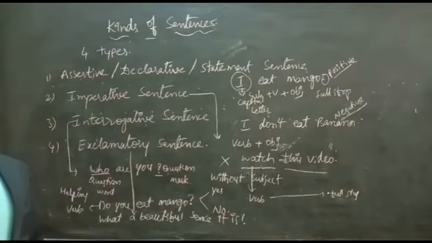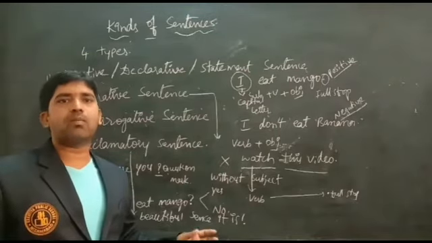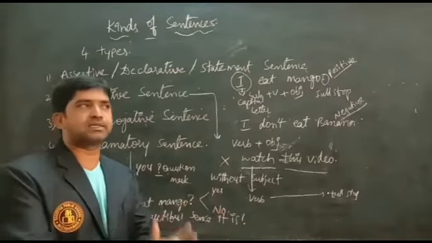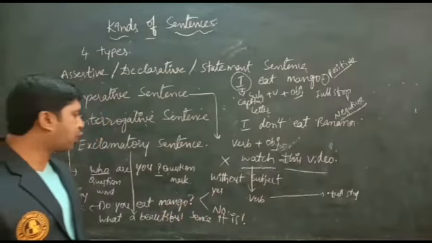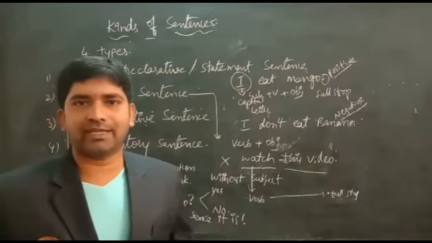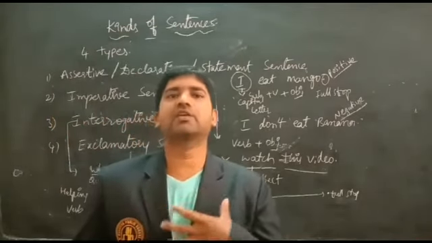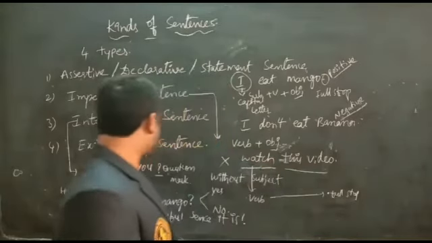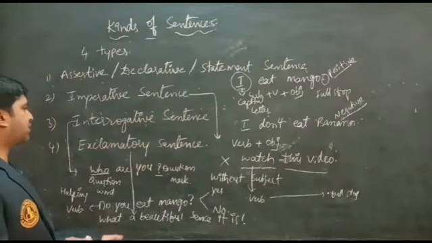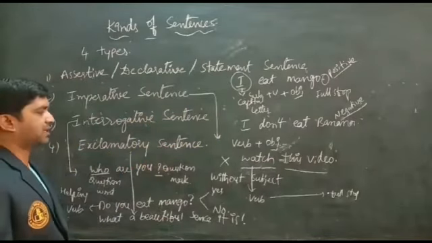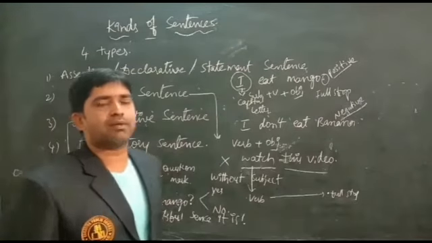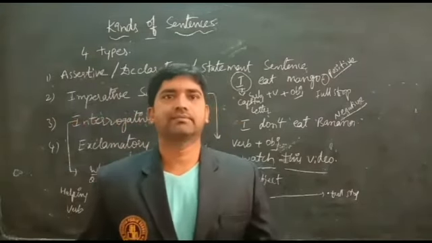By seeing the Taj Mahal or any monument or the historical place, we are saying what a beautiful scene it is. It says expressing your sudden feeling. For expressing your sudden feelings, we are using this exclamatory sentence. In the next class, we will learn in detail.